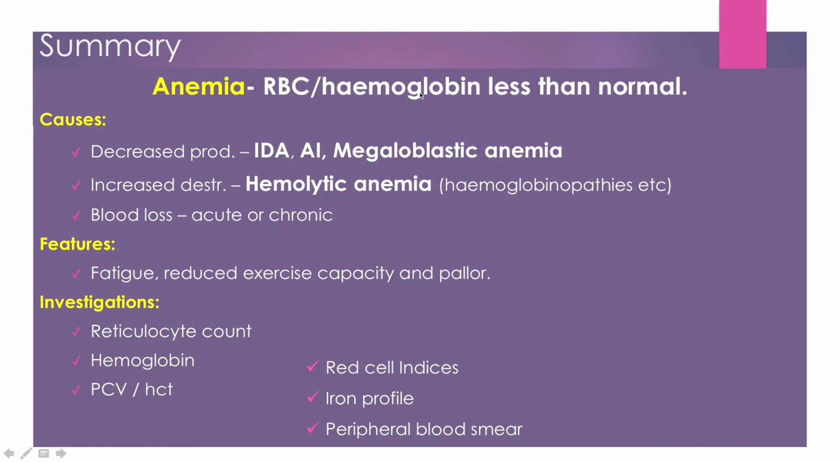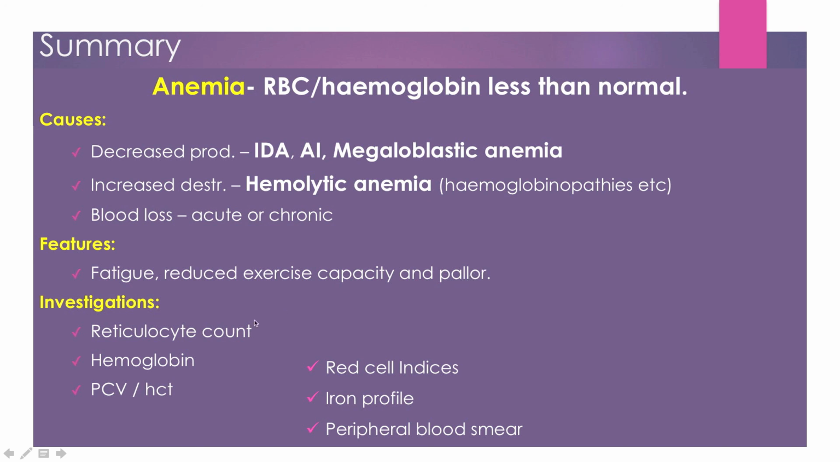Summarizing the anemia. Anemia is when the RBC number or hemoglobin percentage is less than normal. The causes could be three: decreased production, increased destruction of RBCs, or blood loss. Decreased production includes iron deficiency anemia, anemia of inflammation, and megaloblastic anemia. Increased destruction means the hemolytic anemias, for example hemoglobinopathies, enzymopathies, membrane cytoskeletal defects, or acquired causes like malaria, burns, and cold. The common features of all the anemias are these three: fatigue, reduced exercise capacity, and pallor.